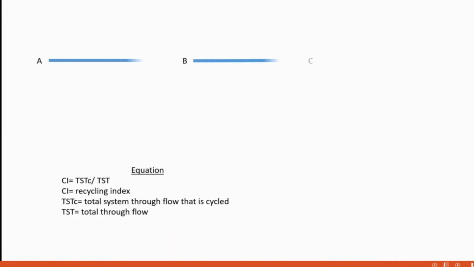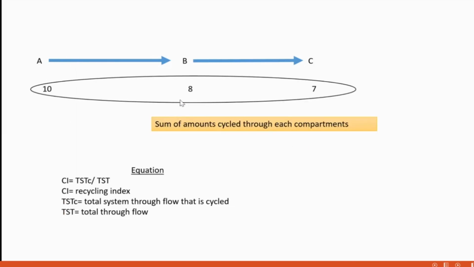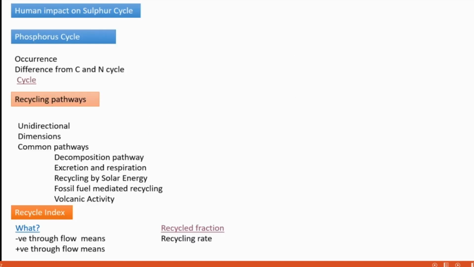Then what is the recycled fraction? These are different compartments of the system. Then how much matter is cycled between these compartments? Suppose from the starting point, the amount of matter is 10, and it reduces to 8 on reaching B and 7 on reaching C. So it is the sum of amounts cycled through each compartment. That means the sum of 10 plus 8 plus 7, the sum of amounts cycled through the compartments. That is the recycled fraction.